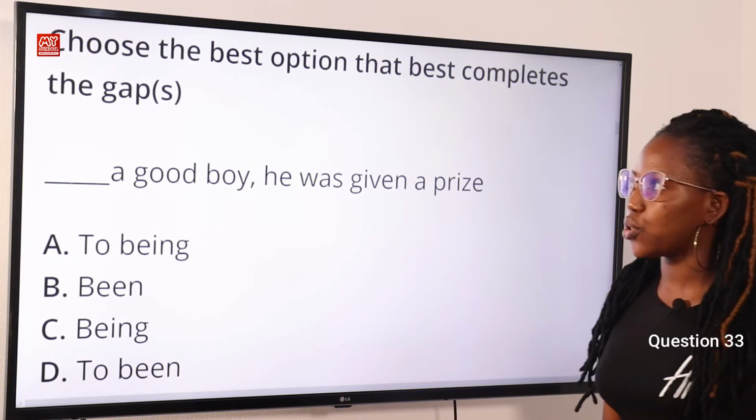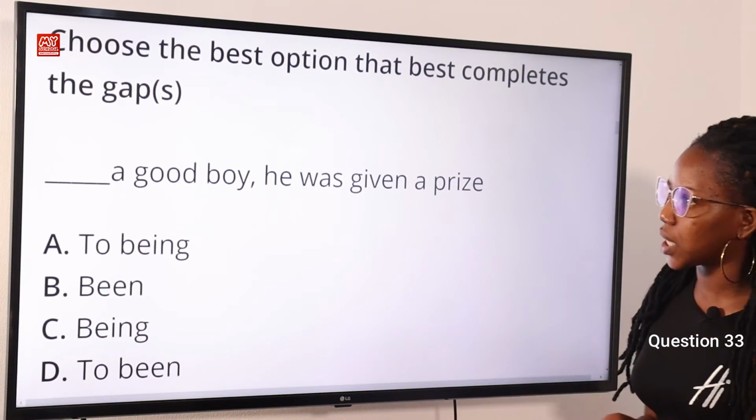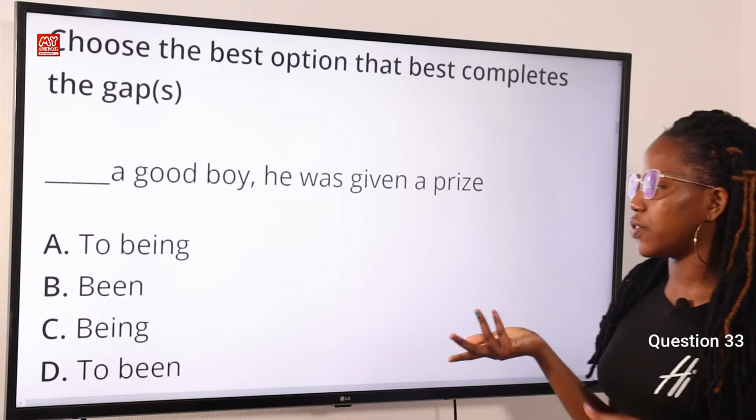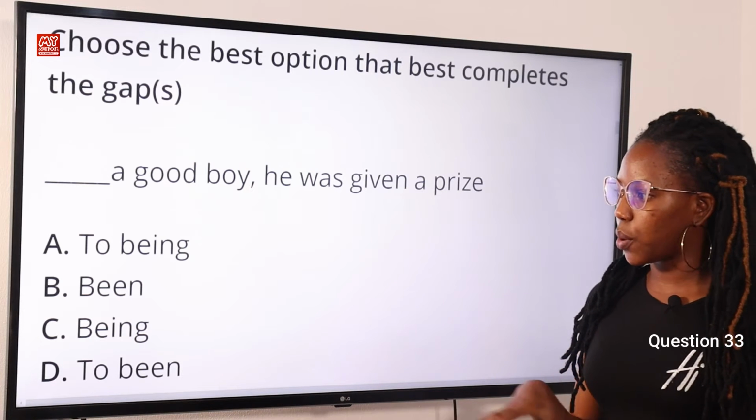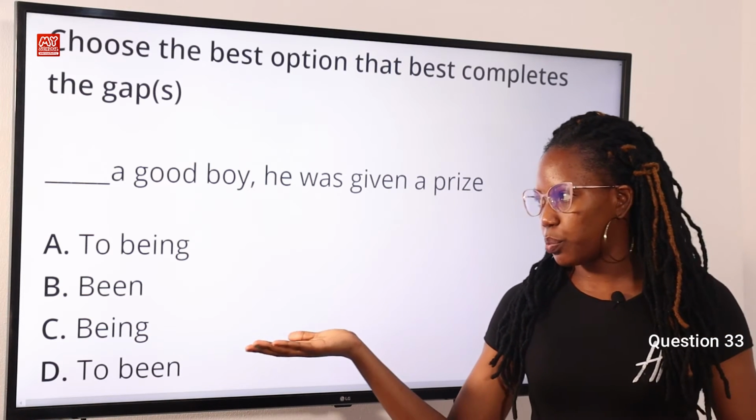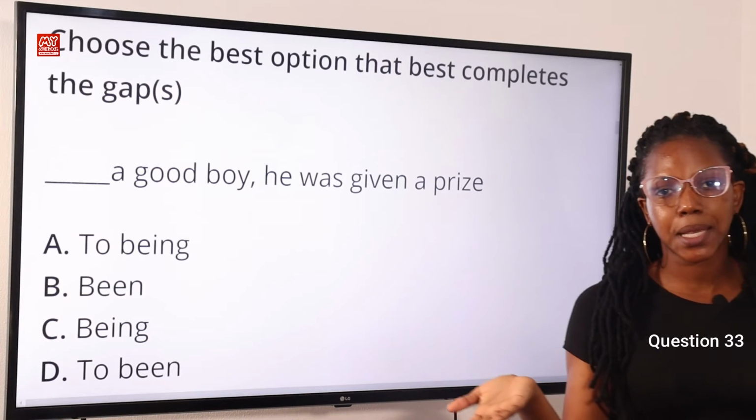Question 33. Choose the option that best completes the gap. Dash a good boy, he was given a prize. Option A, to be in. Option B, been. Option C, being. Option D, to been. The answer to this question is being.